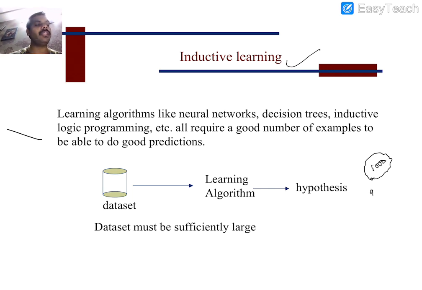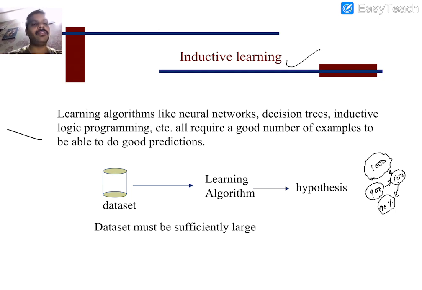Suppose you have given only 900 examples and you provide test data from the remaining part, so a total of 1,000 car models are there, but you have provided examples only up to 900. Then what about the remaining 100 models? If you provide test data from those 100 models, the system may fail. Though you provided 90% of the examples, if you provide data from the remaining 10%, the system fails. Yes or no? This is the case we observe with inductive learning.